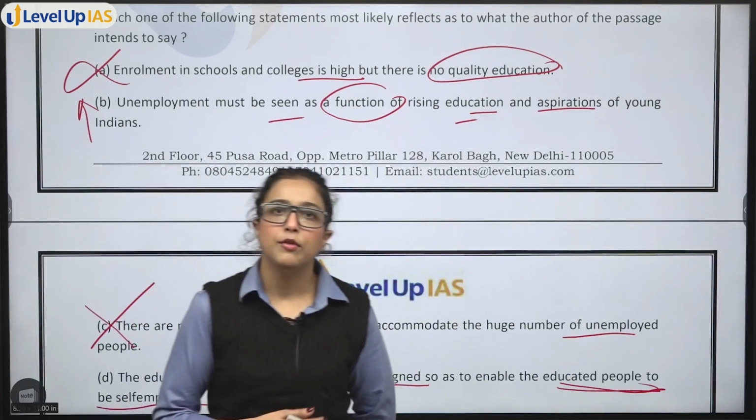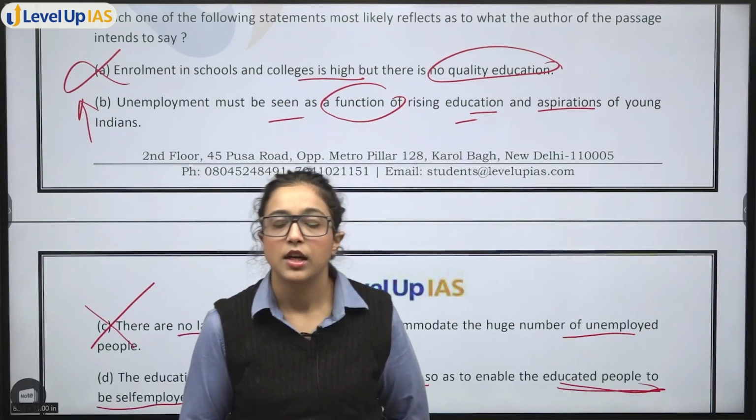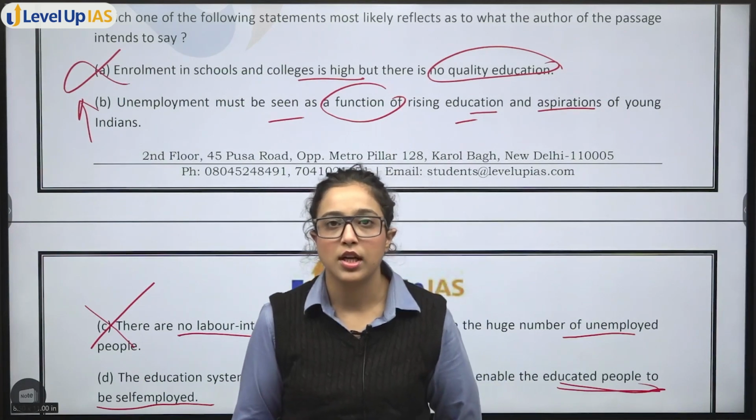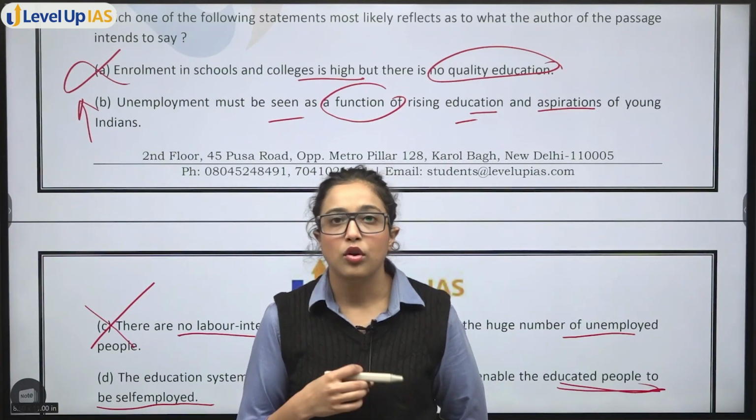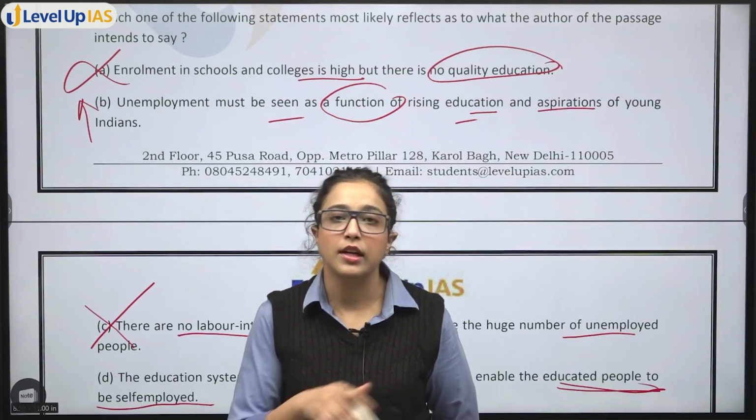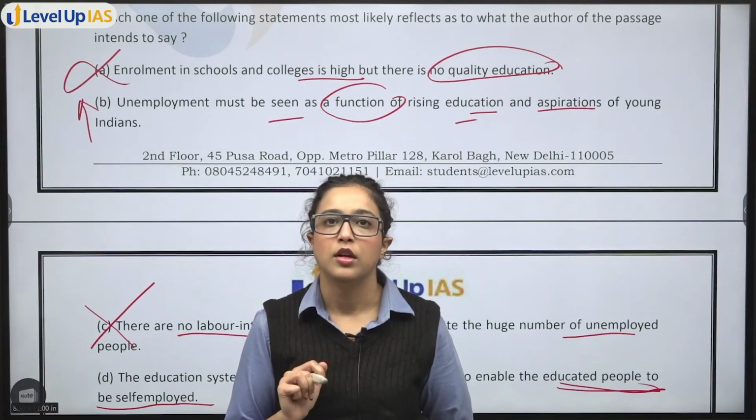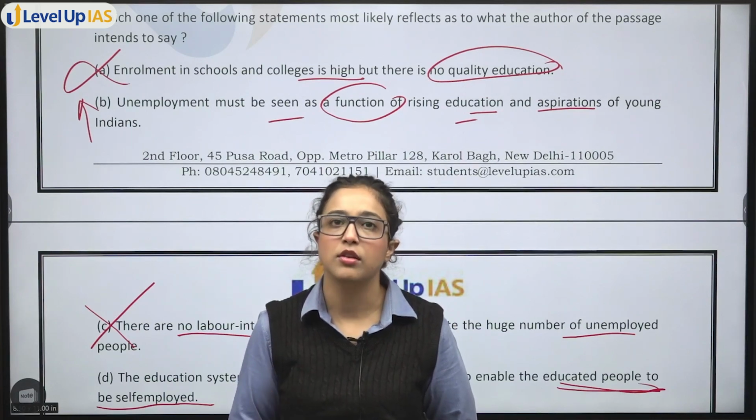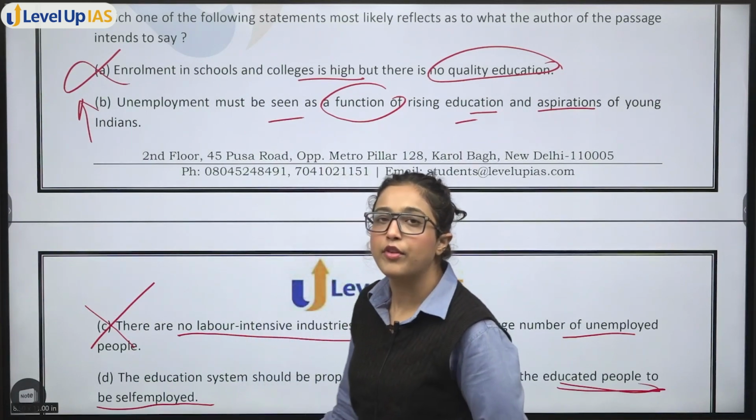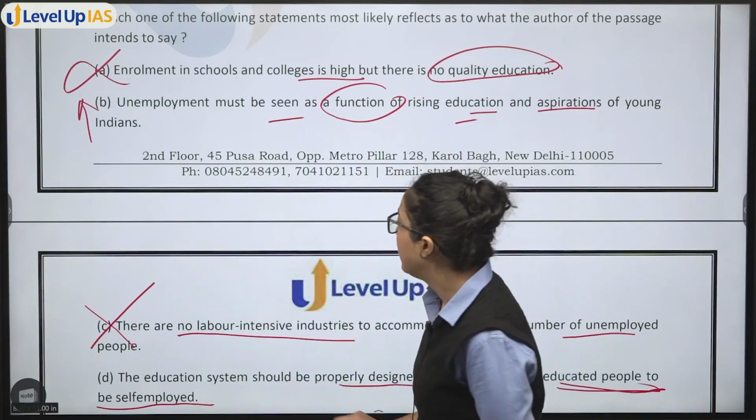Of course, self-employment is a goal, but such an education system should exist. Imagine that if I am saying unemployment is an issue, so what should be the solution? That everybody should be self-employed. No, people have to do jobs. You have to generate jobs. So again, this is one of the extreme options, right?